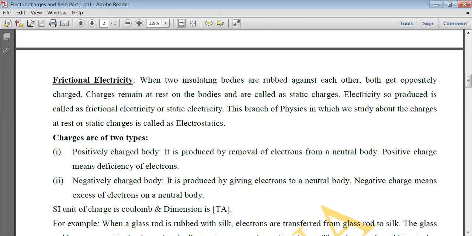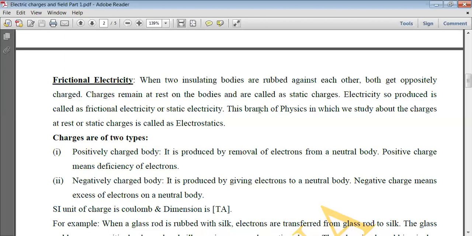And this type of electricity which is produced is called static electricity, or we may also call it frictional electricity. Why? Because this electricity is produced due to friction.